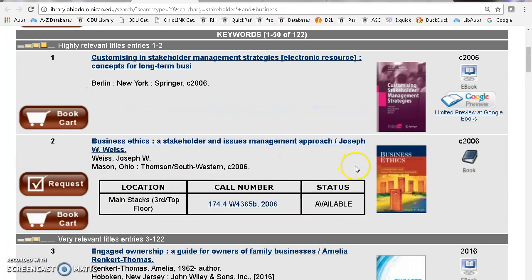The book that is in our collection is in print. It is available on our top floor, and it is indeed available. If you see the word available under status, that means you can check it out. All you need is the book's call number and the title to find it on the shelf. If you need any assistance, we'd be happy to help.